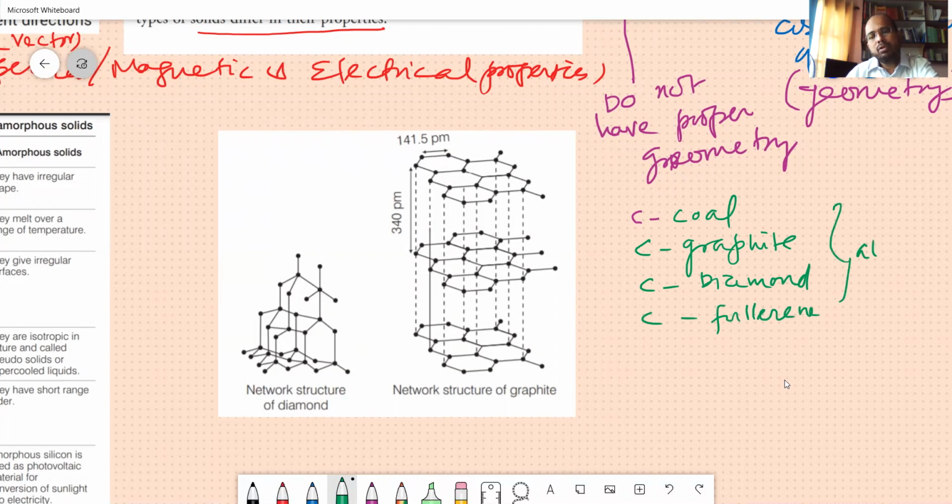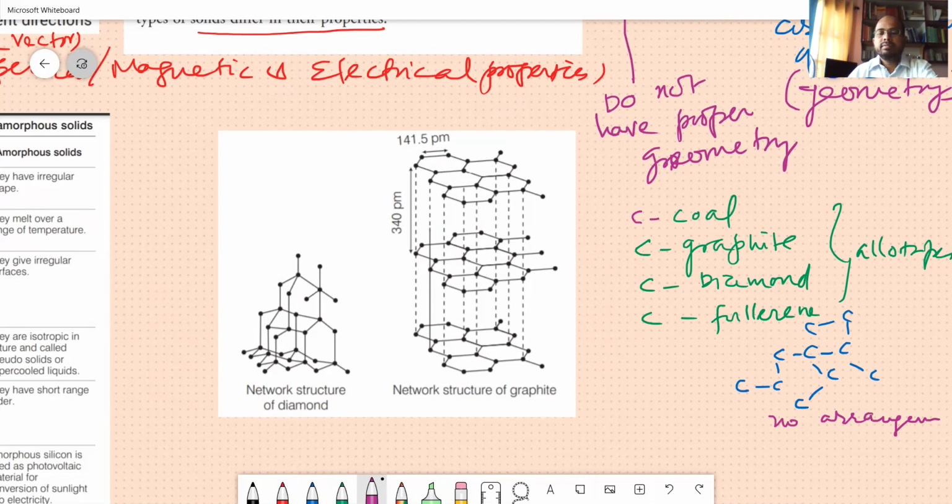These we call allotropes. What is happening here? If the carbon is arranged in a very rough manner, with no arrangements, then it becomes coal.